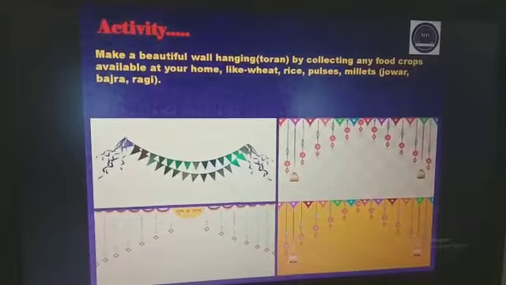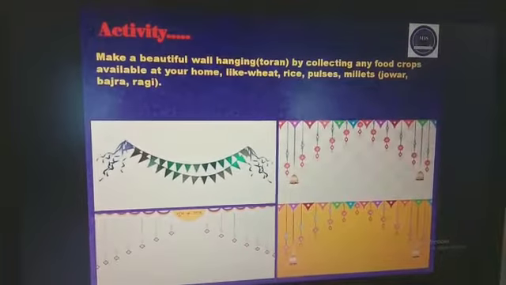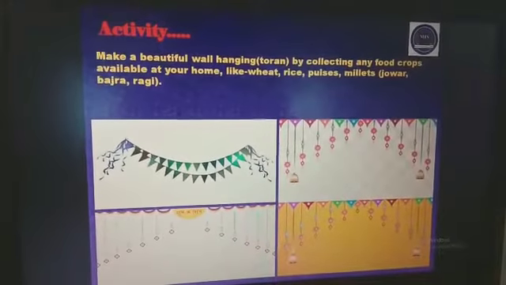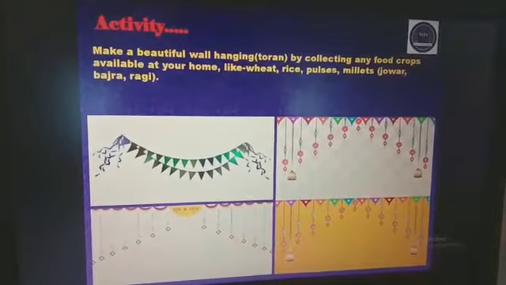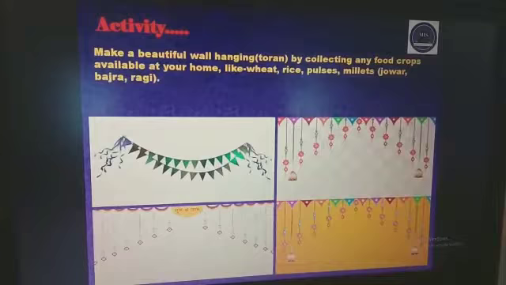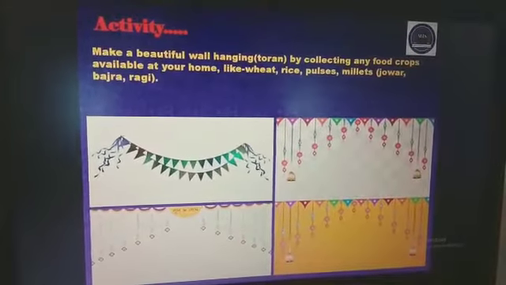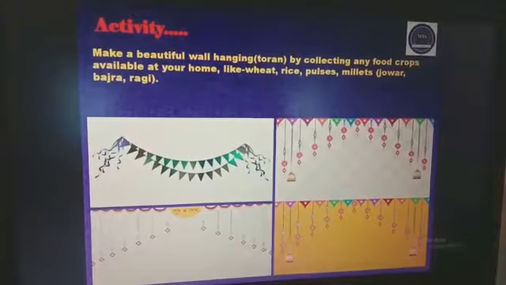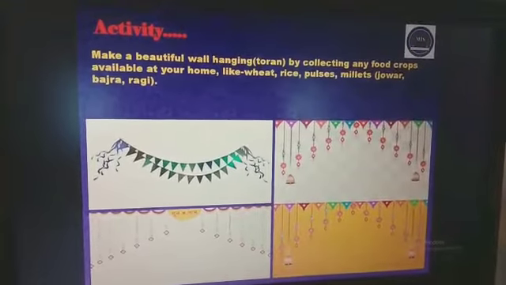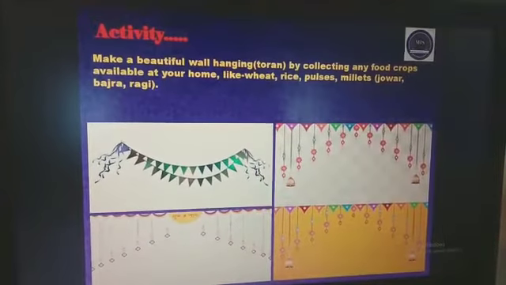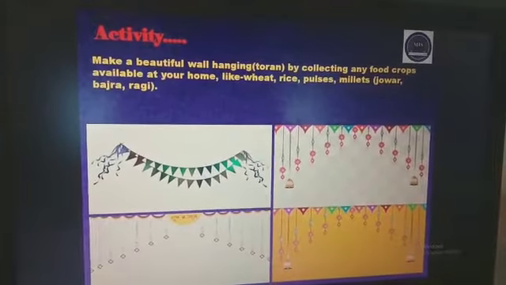Now follow the steps which I am telling you. Take different kinds of pulses easily available at your home. Then take small polypacks and put pulses into them. In one polypack, you will put only one kind of food crop. After putting them in, staple the polypacks into a triangle shape or whatever shape you like.